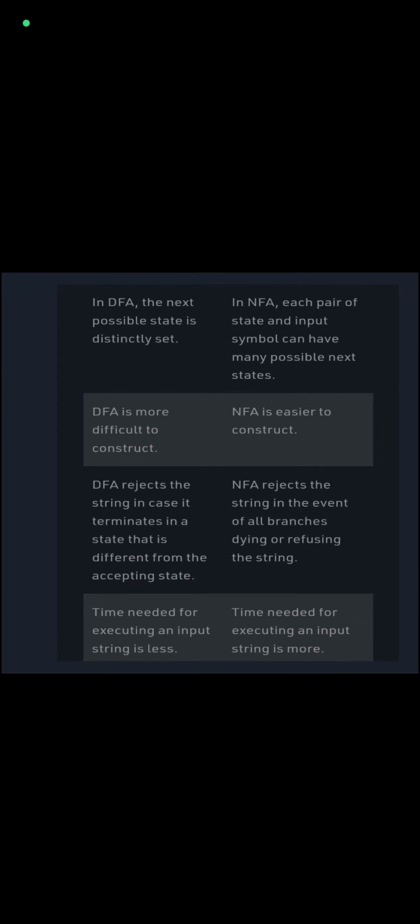In DFA the next possible state is distinctly set. In NFA each pair of state and input symbol can have many possible next states. DFA is more difficult to construct. NFA is easier to construct. DFA rejects the string if it terminates in a state that is different from the accepting state. NFA rejects the string in the event of all branches dying or refusing the string.